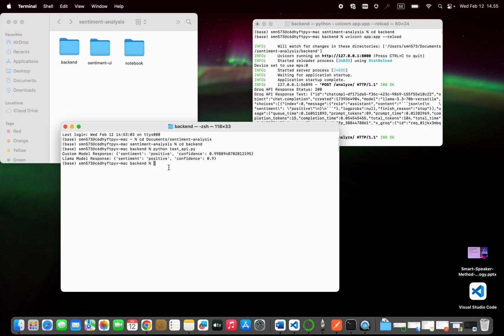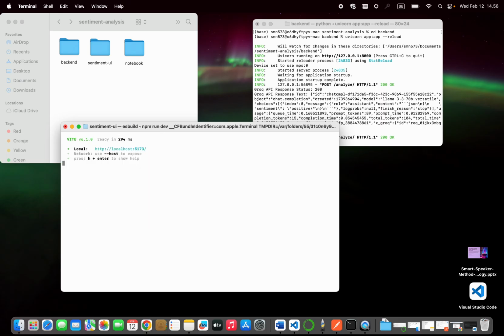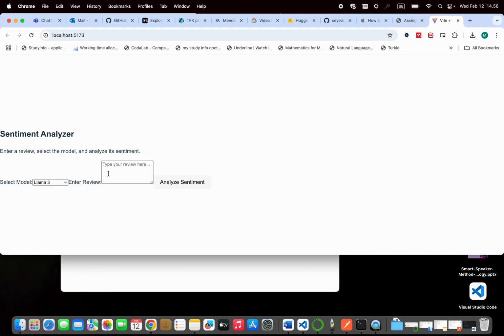So let's go back to sentiment analysis UI. In this one, we need to test them here, and from this link URL we open the link, and from here we see the UI design, and we can write any sentence we want.